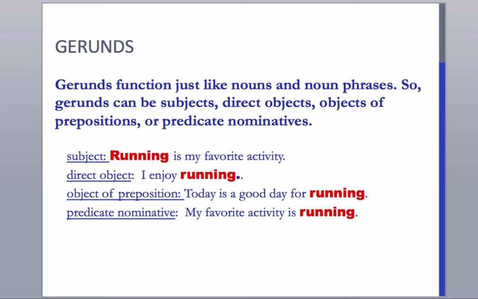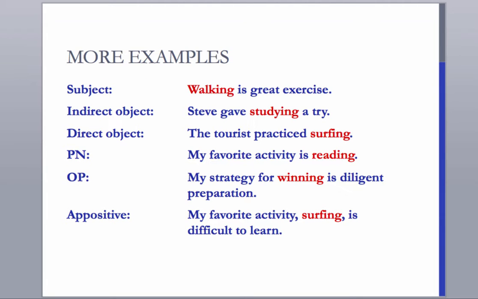"Steve gave studying a try." This would be pattern 6 from our previous chapter discussion, where we have Steve as the subject, gave as the transitive verb, studying as an indirect object, and a try as the direct object. In the third example, we have S-TV-DO, with just one noun phrase. In the next one, "My favorite activity is reading," we have SLVPN. In the next one, we have the object of the preposition, "for winning." And then we even have the gerund in this final example as an appositive.